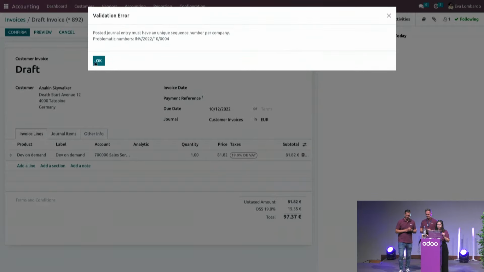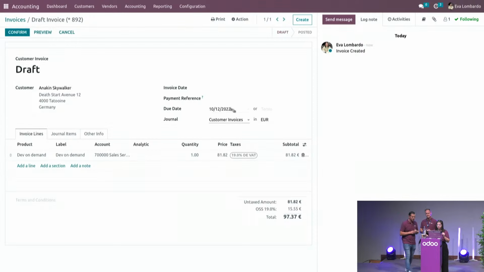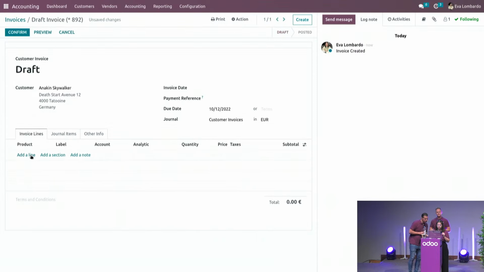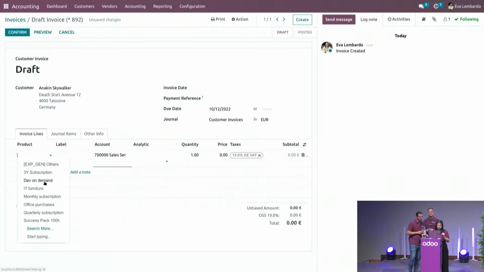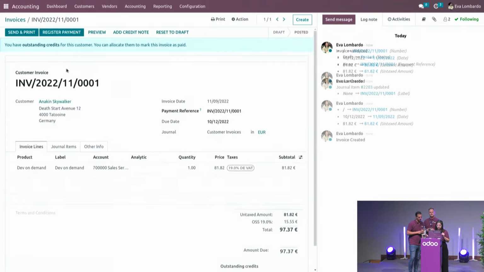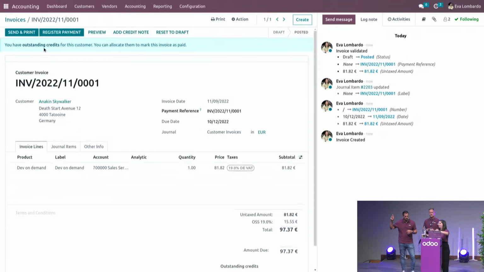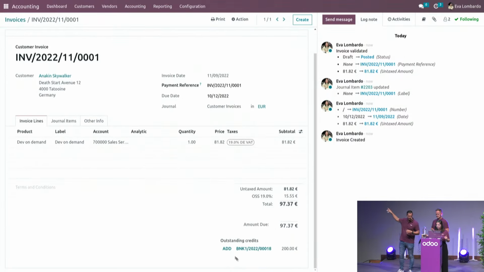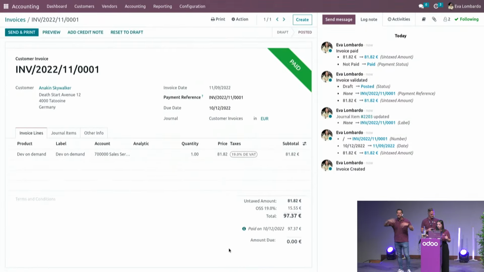And when I, okay, I'll just take it out. I don't know why it's not working. Let me put it here, somewhere. Okay. Now I have the outstanding debit message. Yeah, you have the banner, and indeed you can add it immediately over there. So if you have open amounts on a customer or a supplier, while you're processing the bill or the invoice, you can immediately link it, reconcile it with the payment. Hope it's an answer to the question.